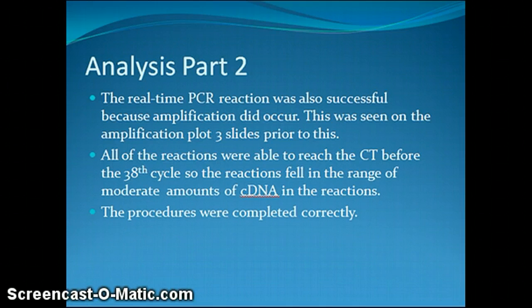The real-time PCR process was also successful because amplification occurred. All the samples reached the CT line before the 38th cycle, which showed there was moderate amounts of the period cDNA in the sample. The 18S sample reached the CT line before the 30th cycle, which proved there were large amounts of the 18S cDNA in the sample. This also proved the mRNA extraction went well.